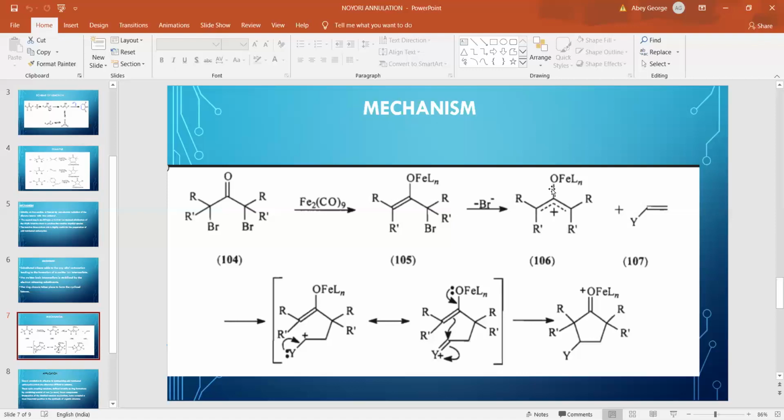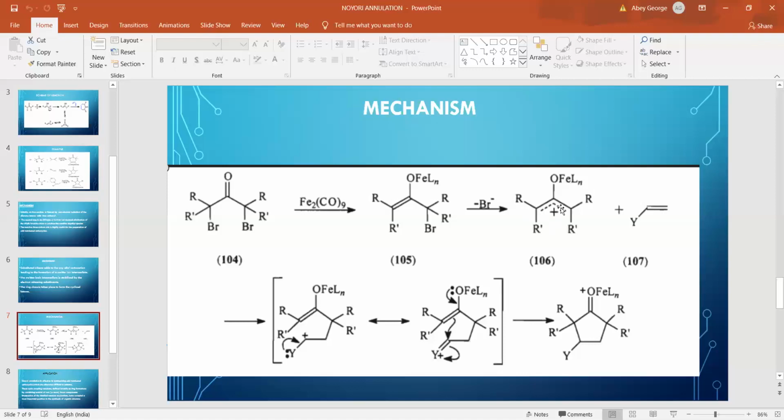So the reactive species is a simple allylic cation bearing an oxygen function at the central sp2 carbon. The allyl carbocation, as we know, is resonance stabilized, and also electron donating groups at the terminal carbons stabilize the cation.